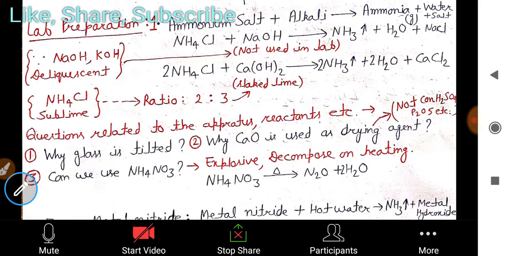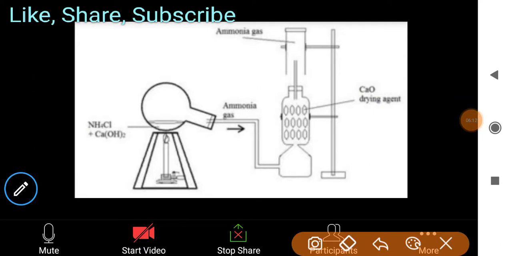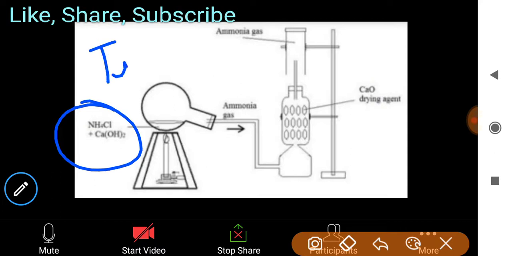Okay, so this is the first method of preparation of ammonia in the lab. This is the image of lab preparation of ammonia. This is NH4Cl plus Ca(OH)2. It is tilted, you can see that, it is slightly bent, this is tilted. We have used a tilted flask in which NH4Cl and Ca(OH)2 react, and ammonia gas is formed here.